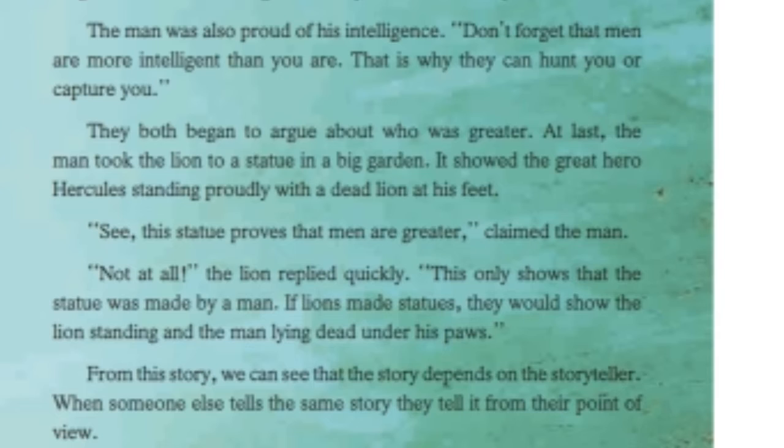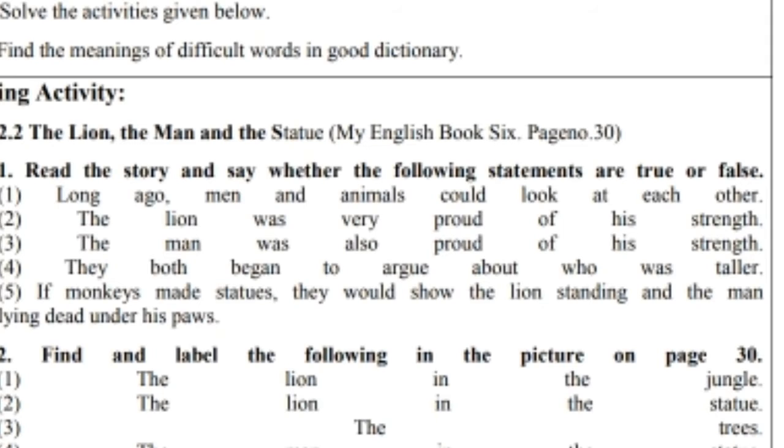So students, I have read this story for you, and in the last template I explained it to you and you know the meaning of the story. Now we are going to solve the following activity which is given below. We have read the lesson carefully. Now we have to solve the activity. First, read the story and say whether the following statements are true or false. इसका अर्थ है नीचे कुछ वाक्य दिए हैं, आपने बोलना है की ये सही है या गलत. काही वाक्य दिलेली आहेत खाली आणि तुम्ही ओळखायचे की हे बरोबर आहेत की नाही, चूक आहेत.